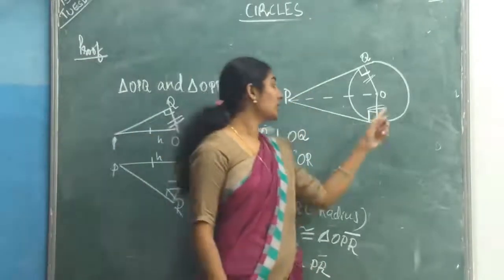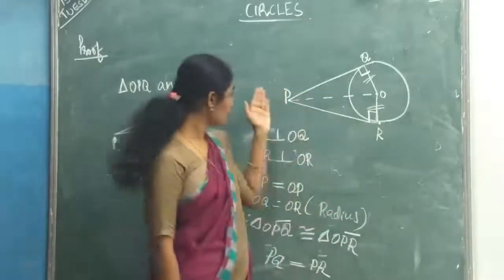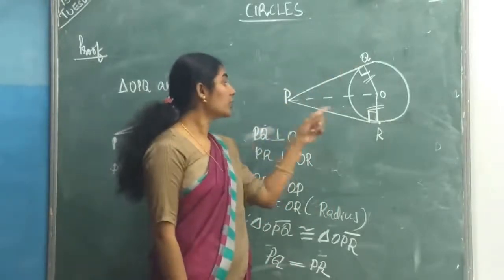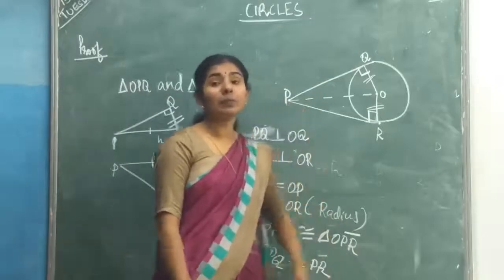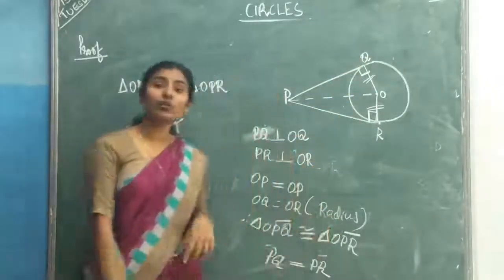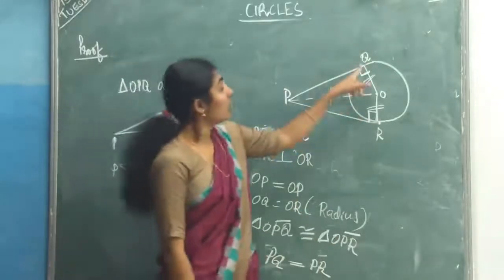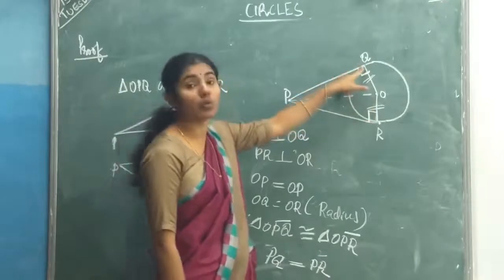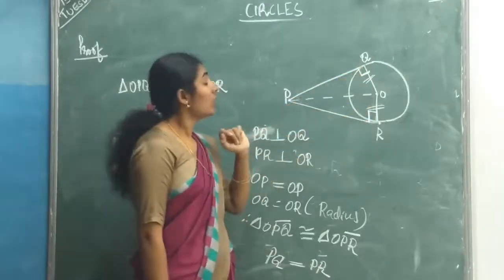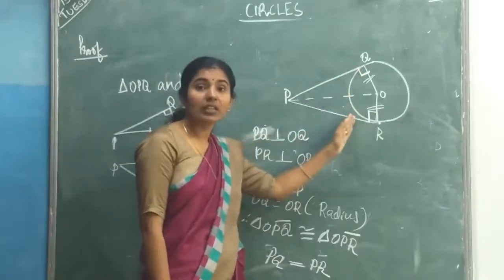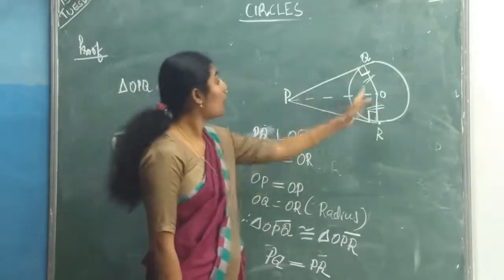First of all, draw one circle with the center O. P is an external point of the circle. Draw two tangents from this external point P. So, you will get Q and R as the points of contact. Then draw two radii to these points of contact. So, you will get two right angle triangles and OP equal to OP.